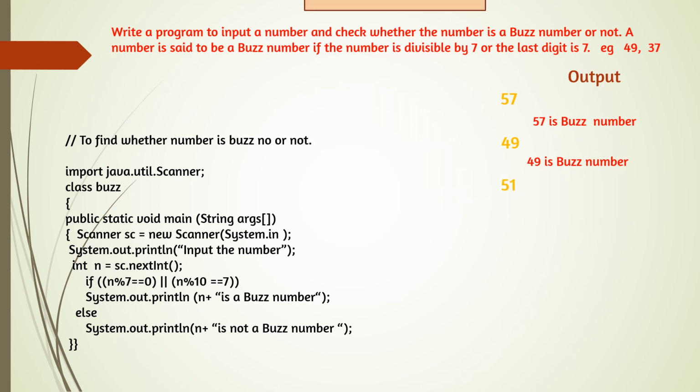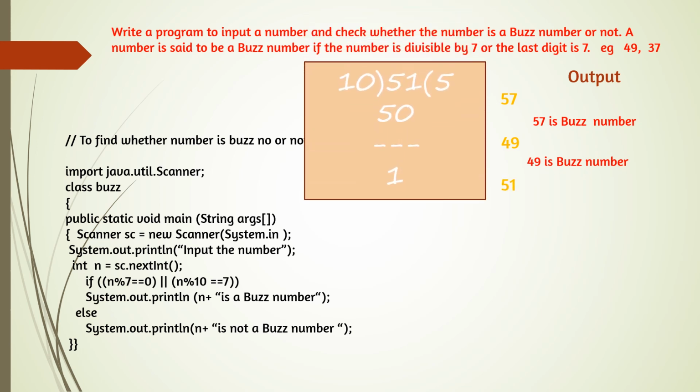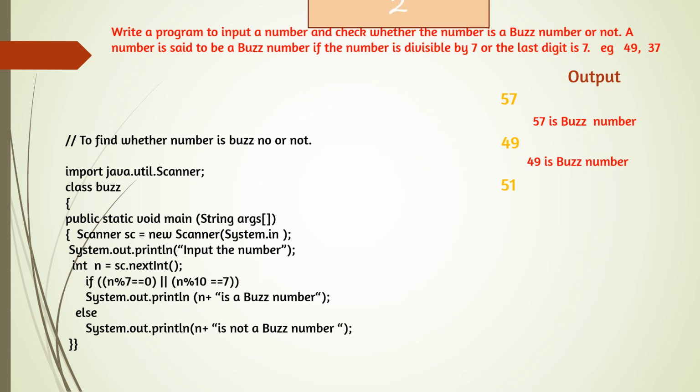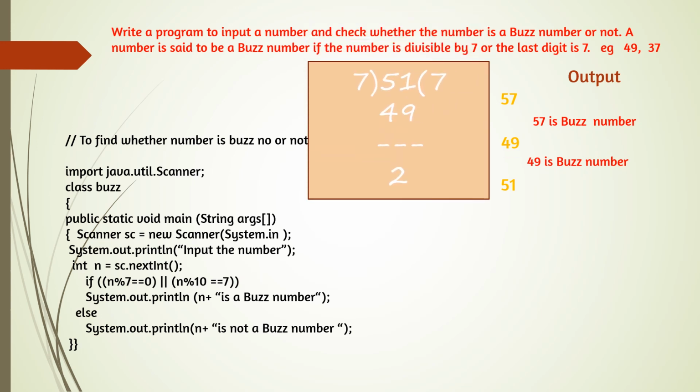And now one more example we can see, 51. 51 divided by 10, the remainder is 1. It is not 7. That means if n modulus 10 is equal to 7, it is not true. And 51 divided by 7 also, the remainder is not 0. That means 51 is not divisible by 7, nor is the last digit of 51 equal to 7.